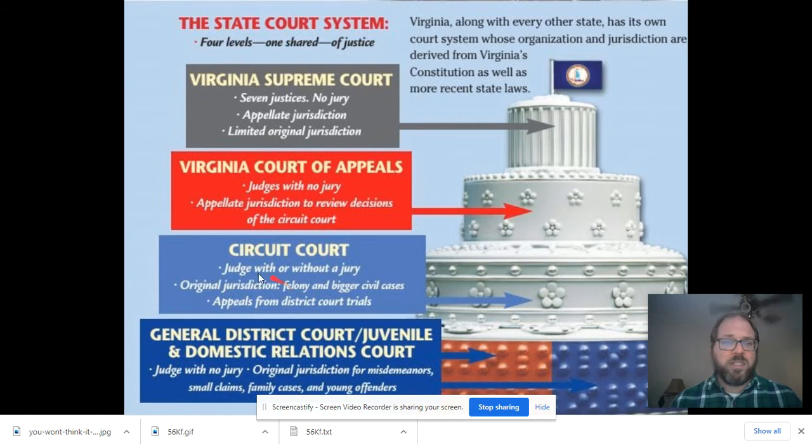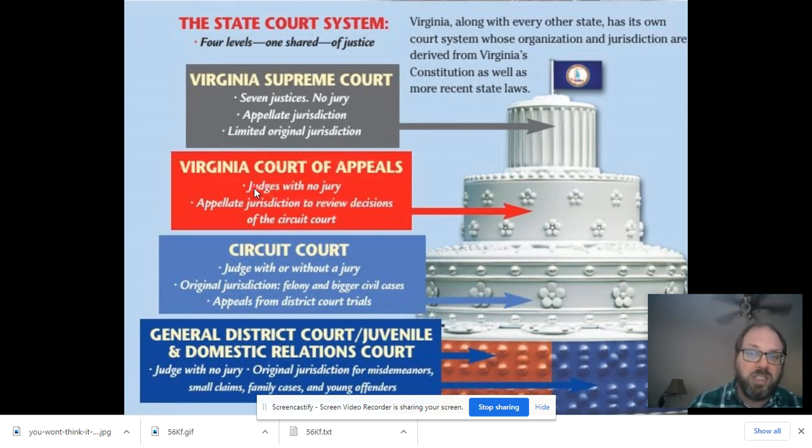What I want you to know about circuit court, other than that, is that they have a judge, and it's the only court in the state system that has jury trials. It says with or without a jury here, but that's because the defendant of the case will determine whether they want a jury or not, and they would get that advice from their lawyer. All circuit court cases get appealed in the Virginia Court of Appeals. That's our third level.